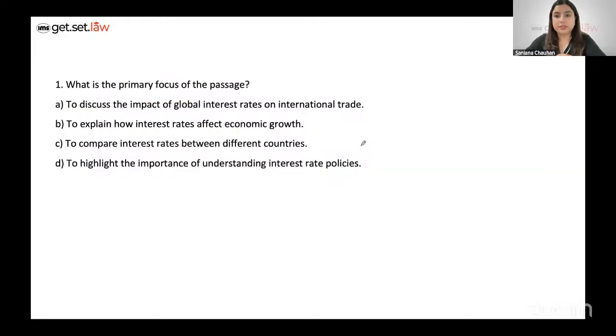The first question, this time around, is the primary focus of the passage under logical reasoning. Will it be A, to discuss the impact of global interest rates on international trade? Seems like quite the primary focus, but let's go through the other options also. B, to explain how interest rates affect economic growth. But this is happening only in a small part of the passage. We have to take into consideration the primary focus, the overarching idea. So it's not B. We are not comparing interest rates between different countries. This is absolutely not given.